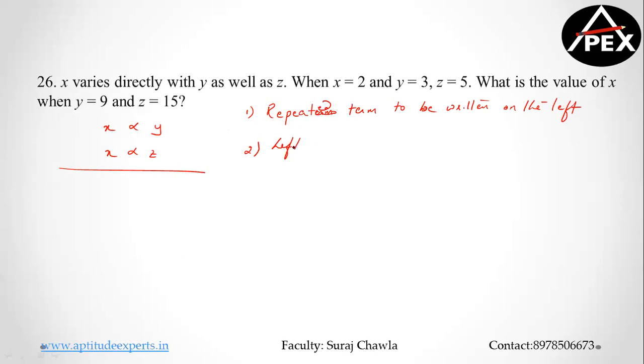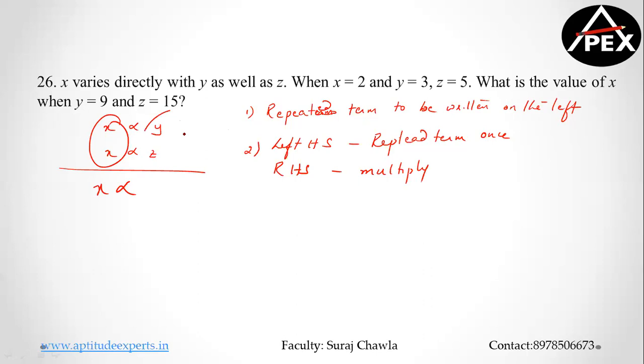Left hand side or LHS, write repeated term only once. RHS, multiply all of them. Simple logic. So repeated term, I write only once. Right hand side, I multiply all of them. That becomes y into z. Doesn't matter in whatever state they are.